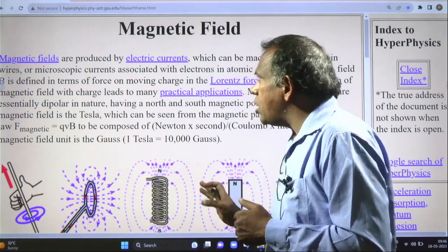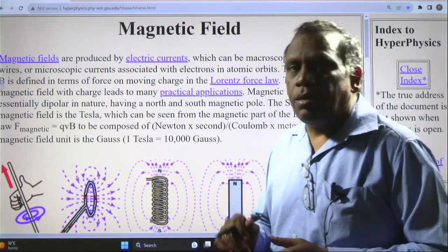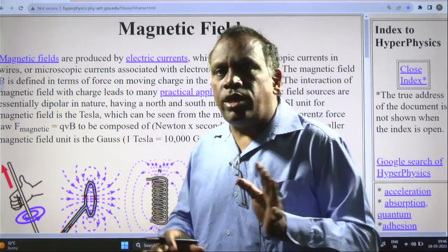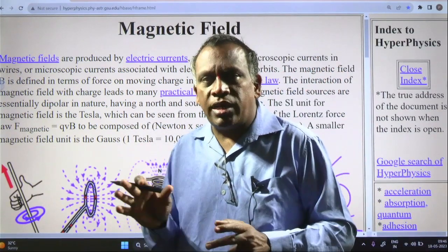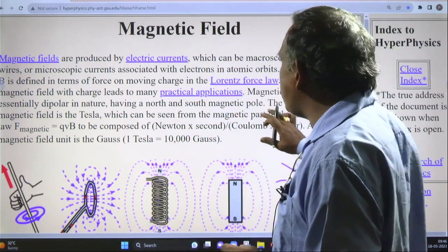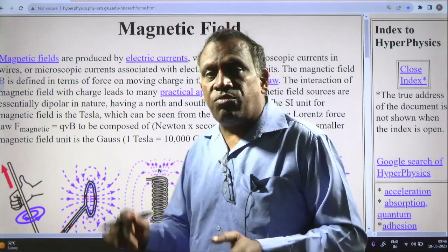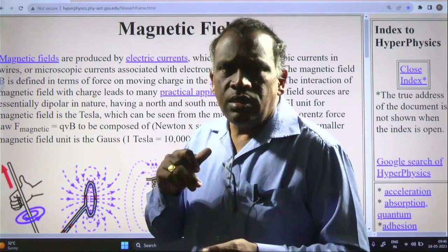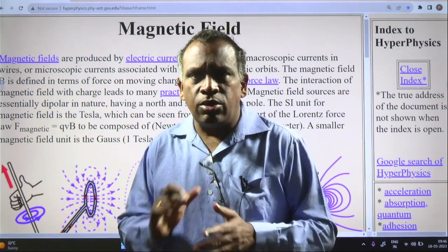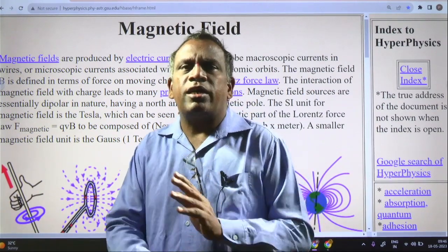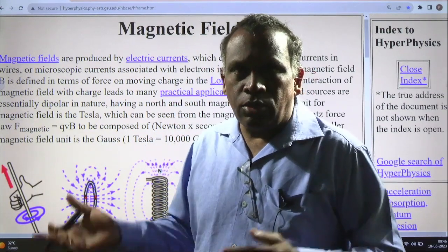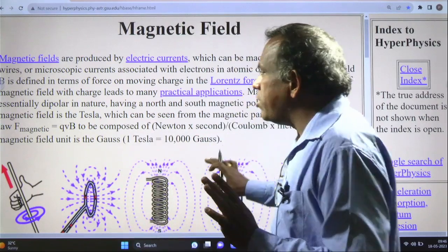Coming to another important property, that is magnetic field. The space surrounded by the magnet is called magnetic field. Basically, magnetic field is associated with electric fields also, because electricity and magnetism you cannot separate. Without electricity there is no magnetism, without magnetism there is no electricity. One is left to right, another is right to left. That is a very important phenomenon.